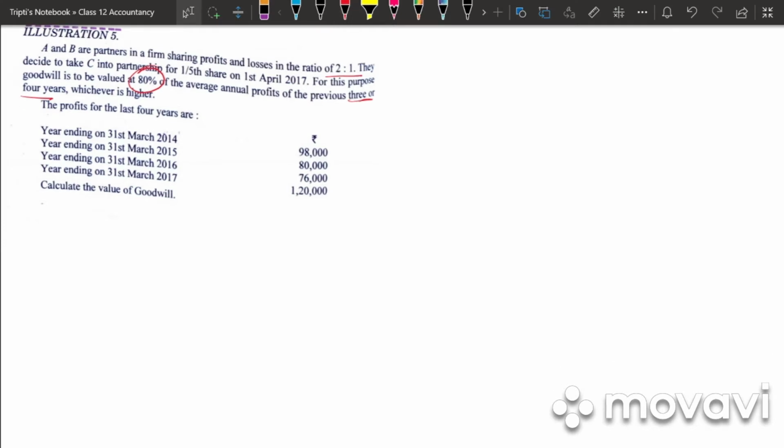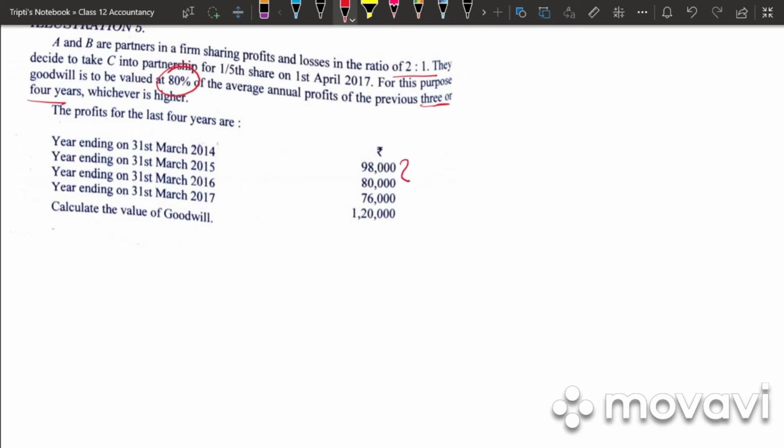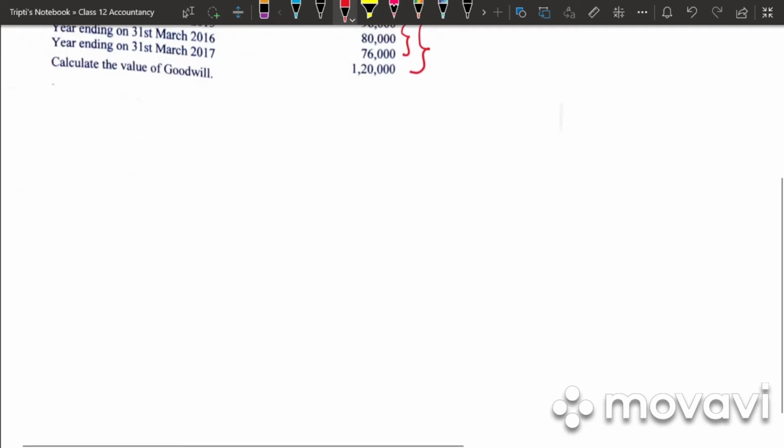So in this problem, they have asked us to find out whether the profit of 3 years or 4 years would be more. So first we need to calculate the average profit for 3 years and then the average profit for 4 years. Whichever profit is more, whether the profit of 3 years or 4 years, according to that goodwill will be valued at 80%. So let us work out the problem.